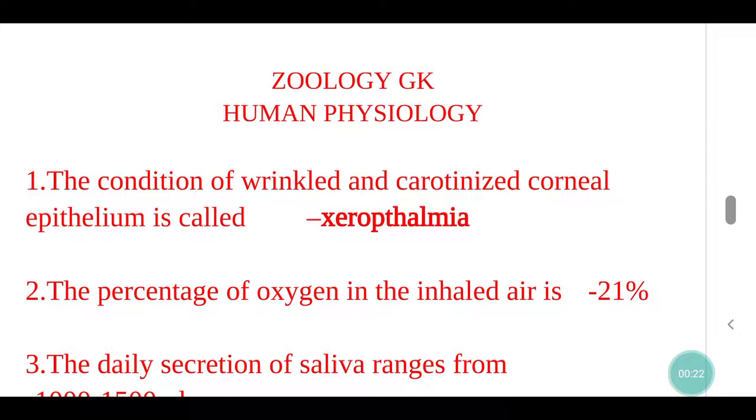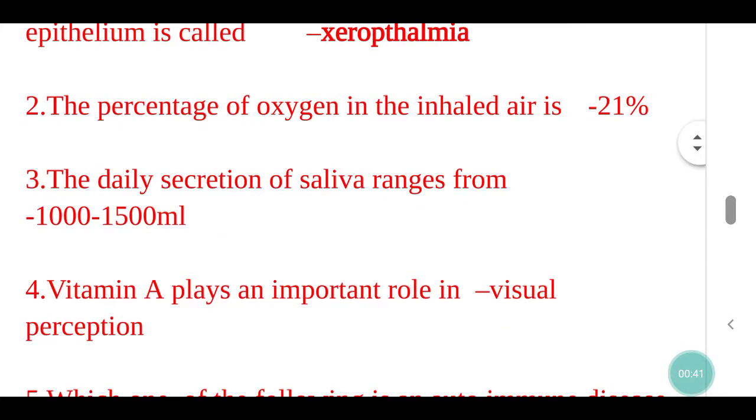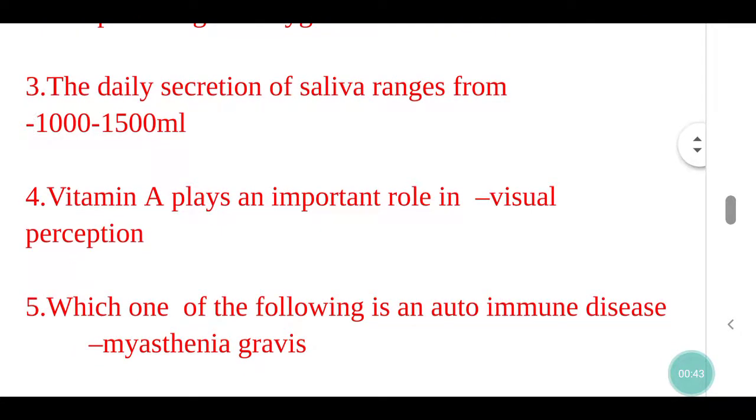The condition of wrinkled and keratinized corneal epithelium is called xerophthalmia. The percentage of oxygen in the inhaled air is 21%. The daily secretion of saliva ranges from 1000 to 1500 milliliter.